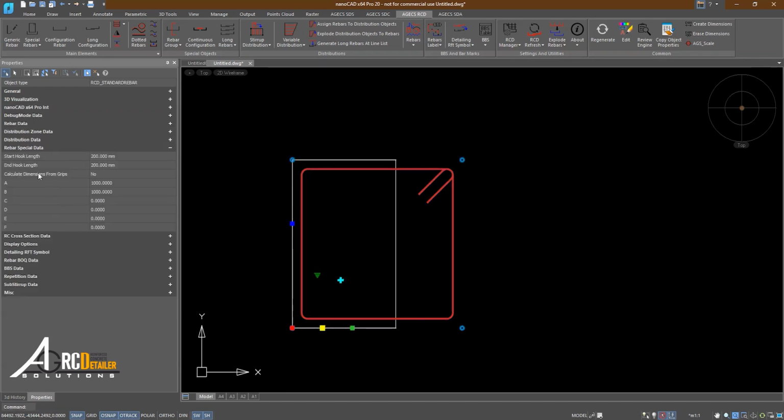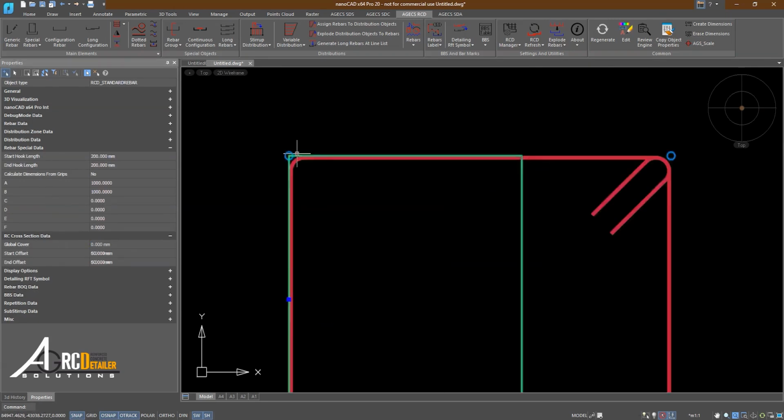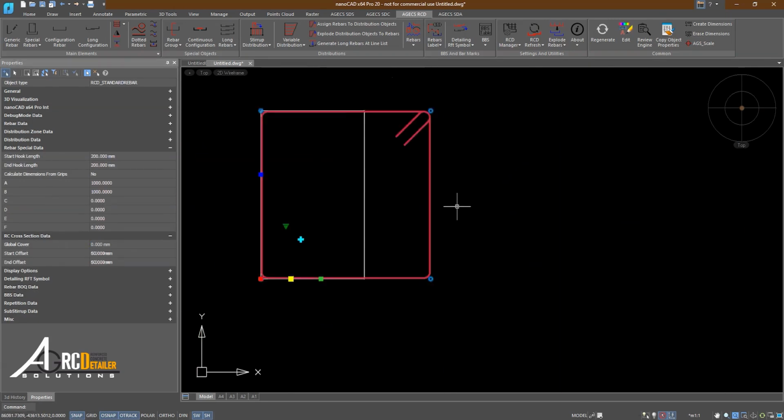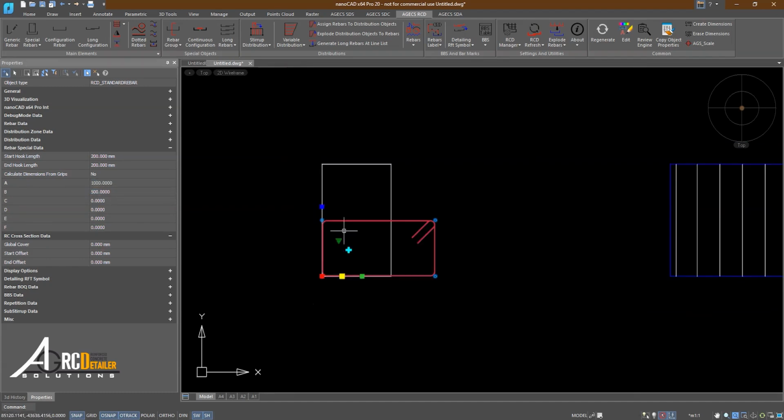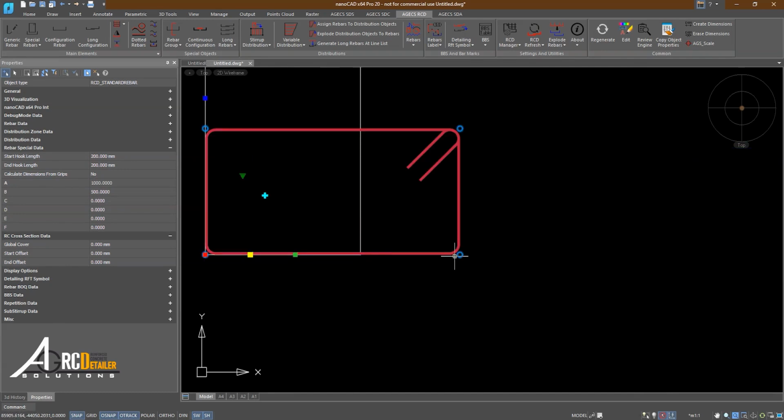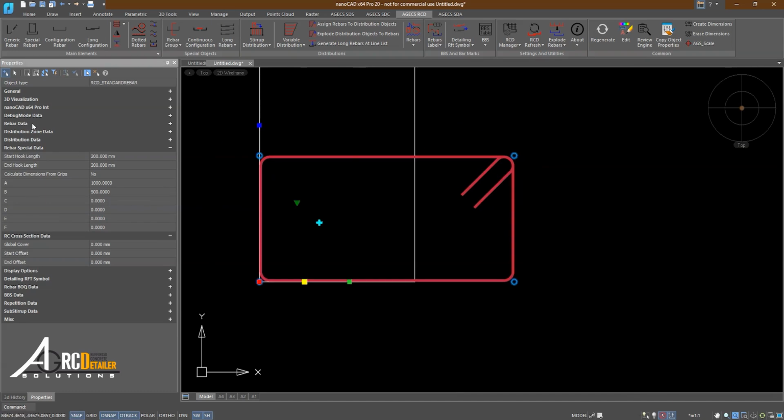Of course, if I set my cover to 0, for example, then we'll find that our rebar is actually anchored at all these points. Now let's try entering a value of 500 for my cover. At that point, this makes the B equal to 500, and this one is 1,000. Then we'll see that our height has decreased and our width is still 1,000.